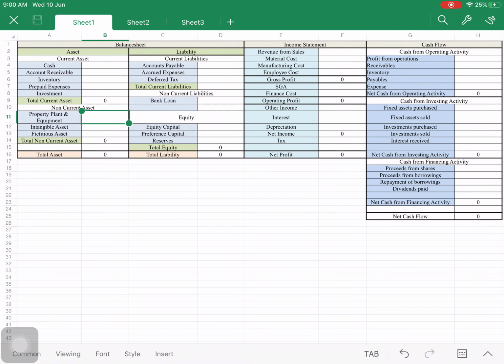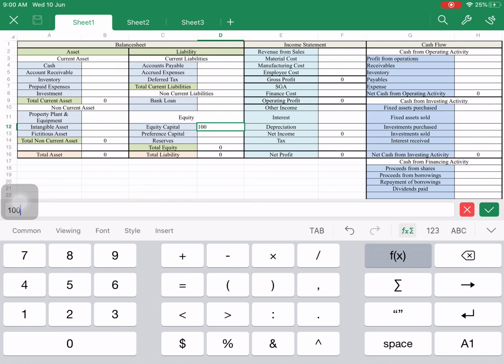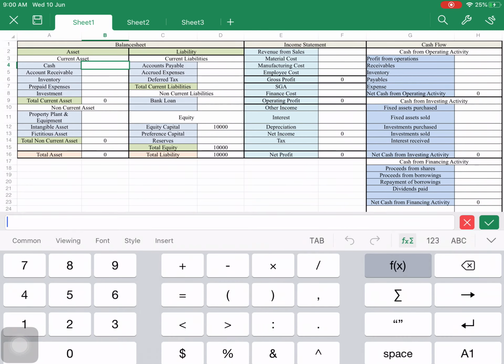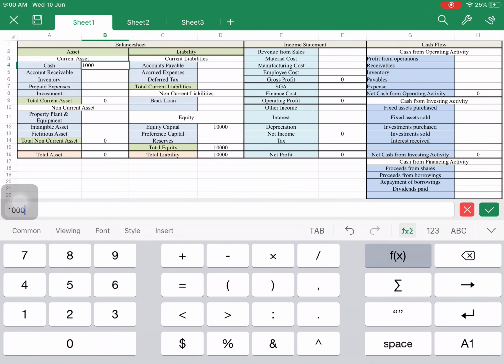Now at the start, the company's promoters will fund the company with, suppose, 10,000 rupees. The company has started with 10,000 rupees. This 10,000 will be stored here, because it has to be stored somewhere, as liquid cash.